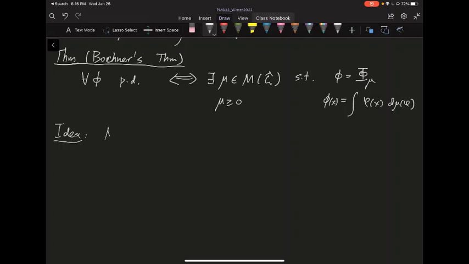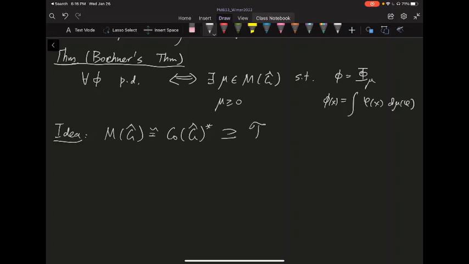So the idea is to find a measure on G hat, the dual group, because that's identified as the dual of C0 of the dual group. So I basically want to find a bounded linear functional on C0 of G hat. But C0 of G hat is kind of difficult to study. I do have a dense subalgebra, though, when we talk about the Fourier transform.